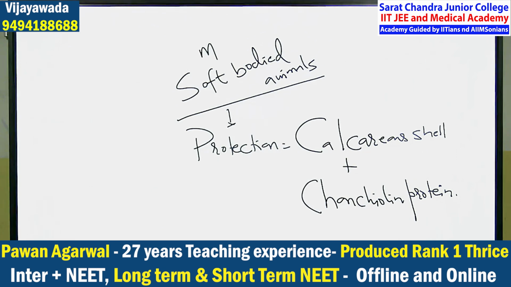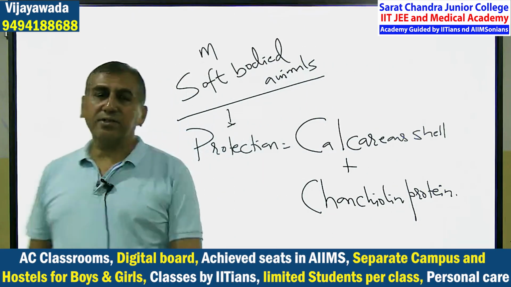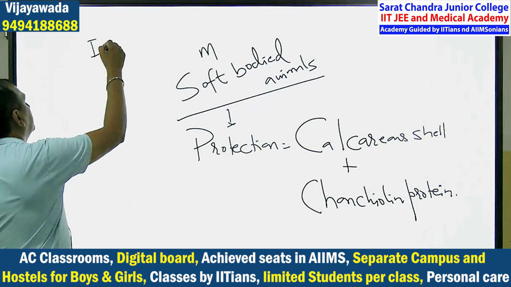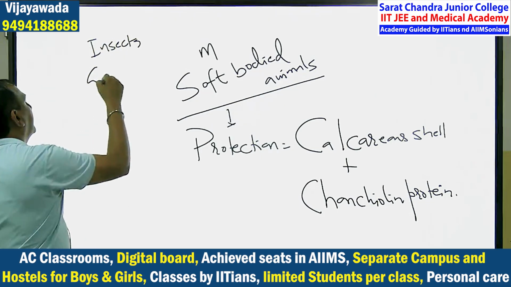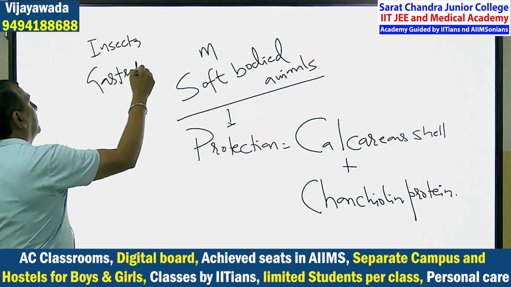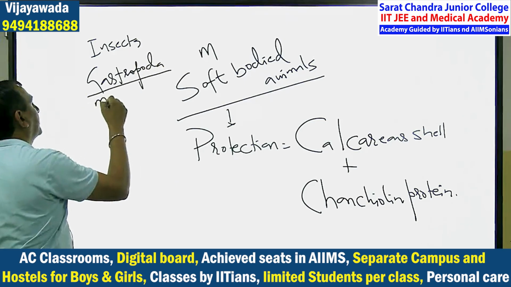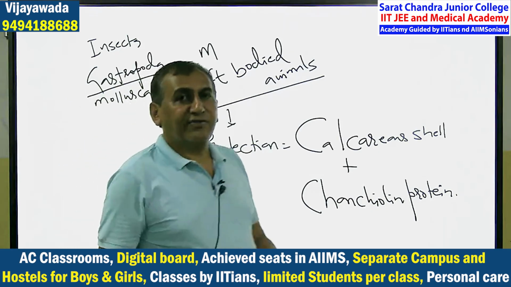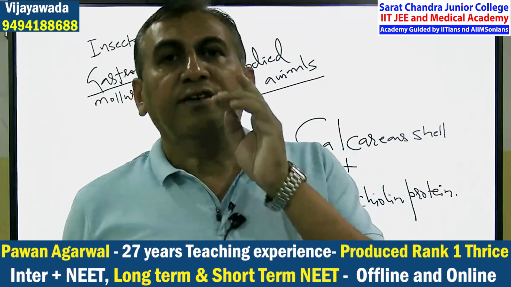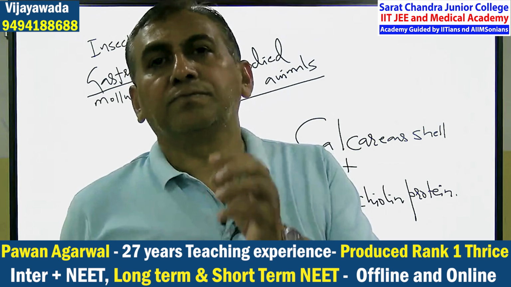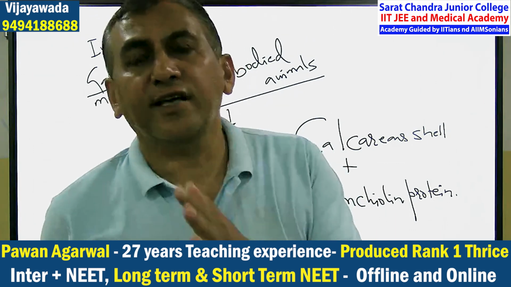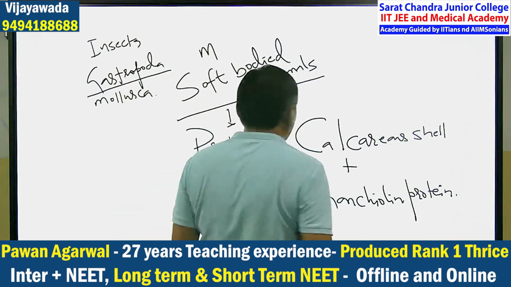First largest phylum is Arthropoda. Second largest phylum is Mollusca. First largest class is Insecta. Second largest class is Gastropoda. Gastropoda is included in Mollusca. Largest phylum, Arthropoda. Second largest phylum, Mollusca. Largest class, Insecta, Arthropoda. Second largest class, Gastropoda, that is Mollusca.